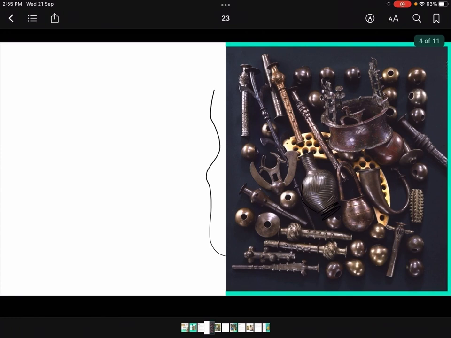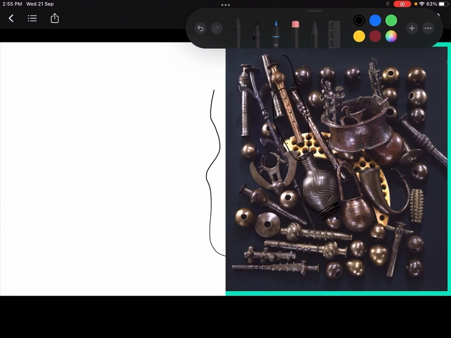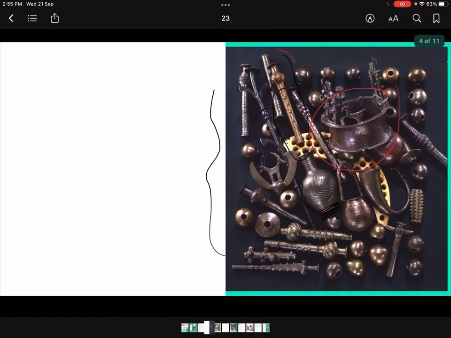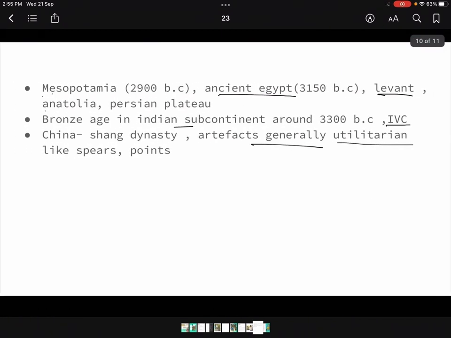here, there are a lot more decorative pieces also. Like this is, let me do it with the red color. This is a decorative piece, this is a decorative piece. So decorative items are also used, right? So people are not only using metal for weapons or tools for agriculture or other purposes, they are also using it as decorative material. Then they must be using it for jewelry purposes also, right? So they were not using it only for utilitarian purposes, right? So you now have a little understanding of where this was, right?